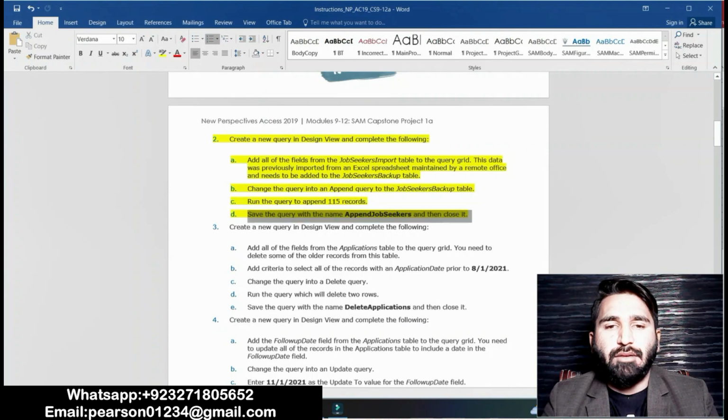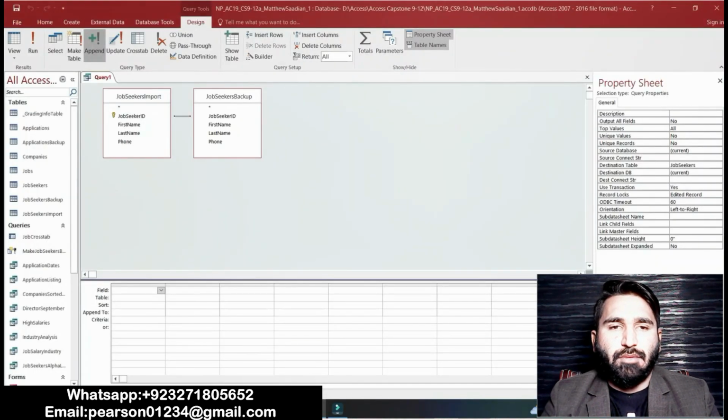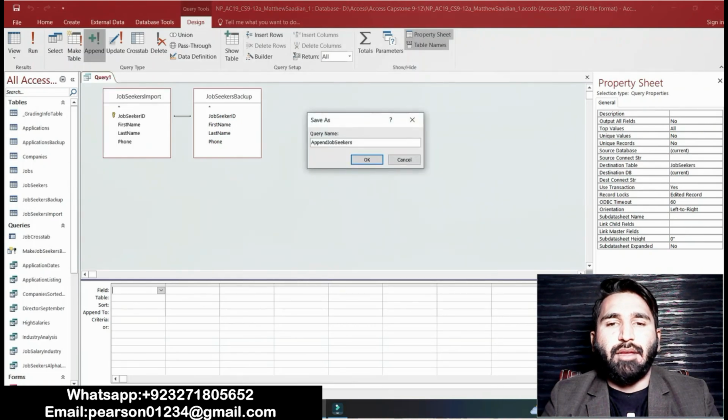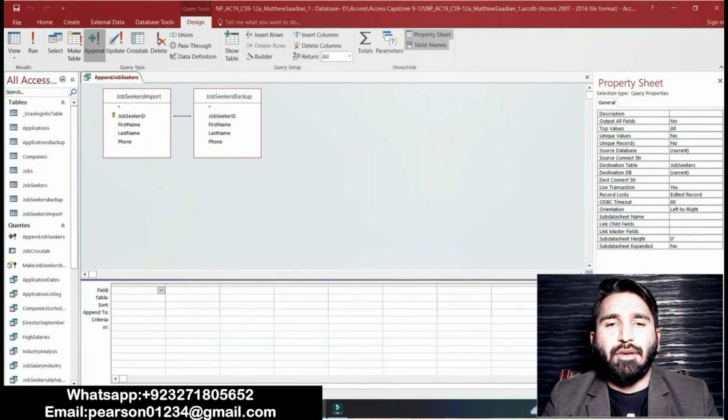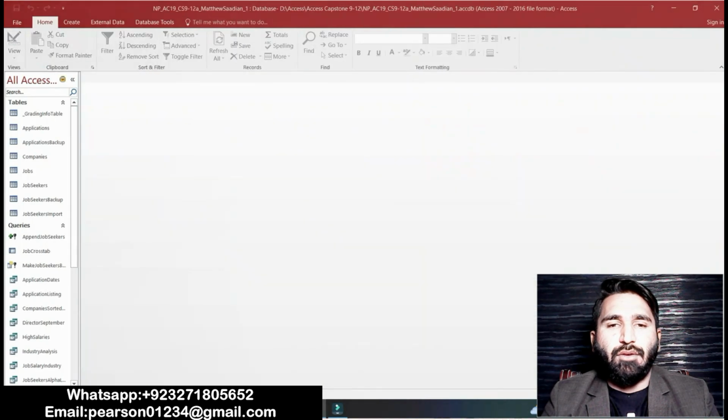Point D is to save the query with the name AppendJobSeekers, and then close it. Copy this name, AppendJobSeekers, save, and change the name to AppendJobSeekers. Okay, it's done. I have done this question. I have done three questions of the assignment, then close that.